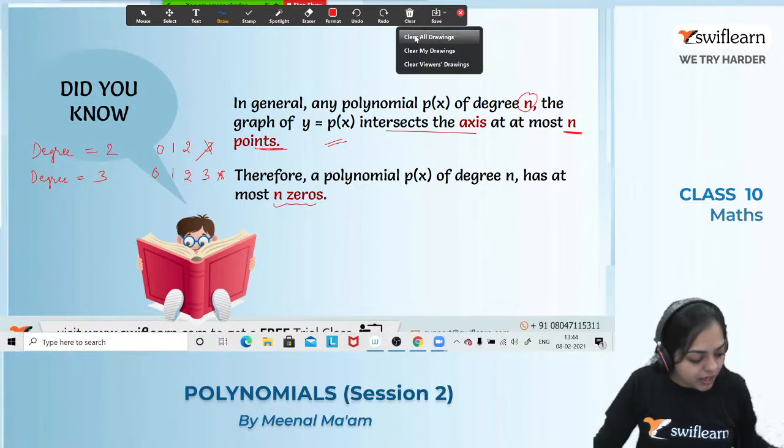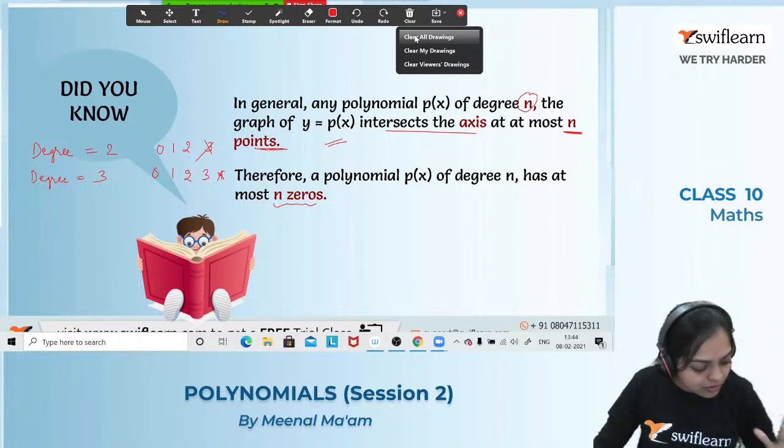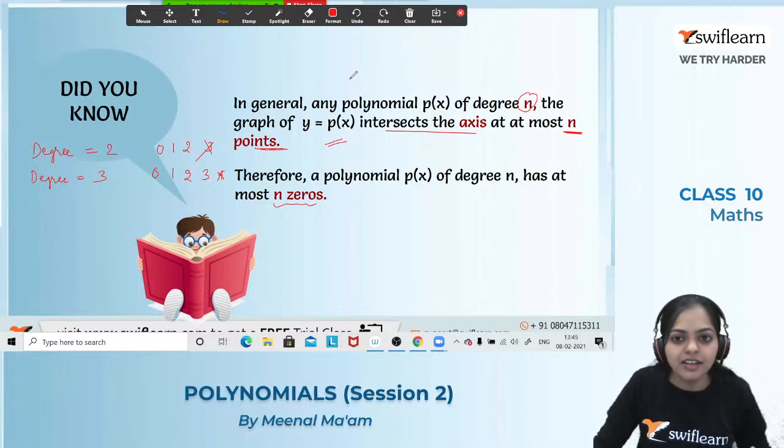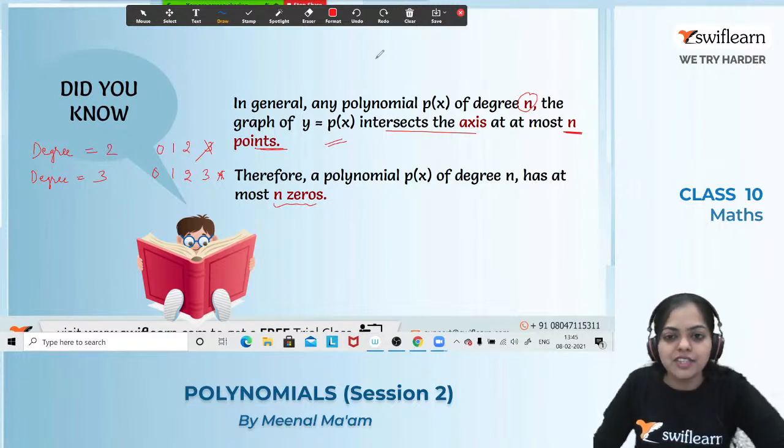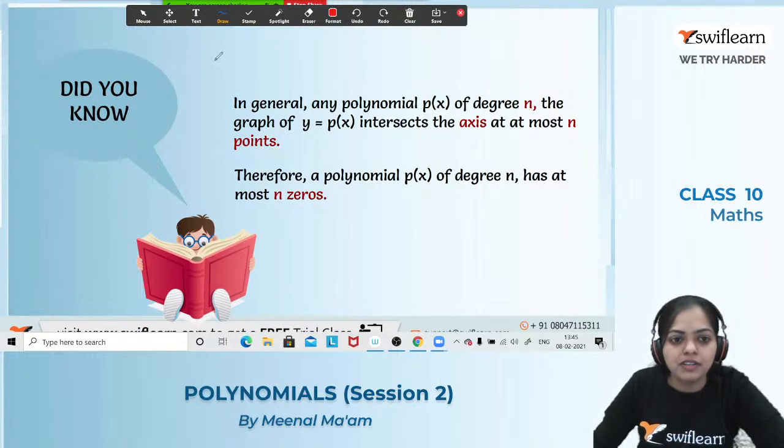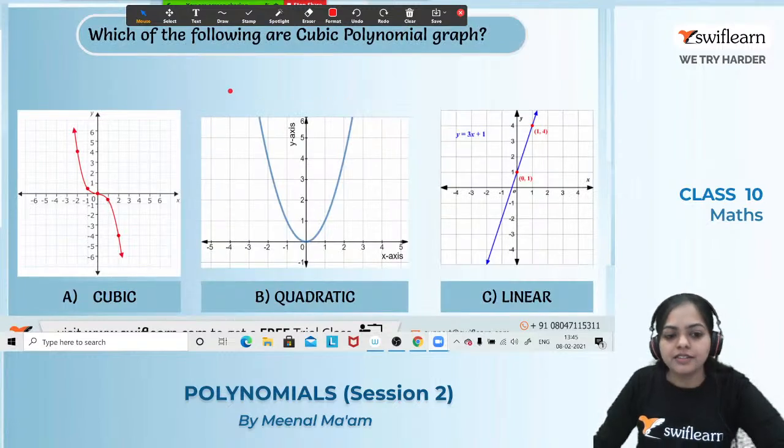Yes, everyone understood this point also? Clear or not? Yes, clear. Okay, so if this thing is clear, let's have a look over the next example. Just a minute. And here is the example.